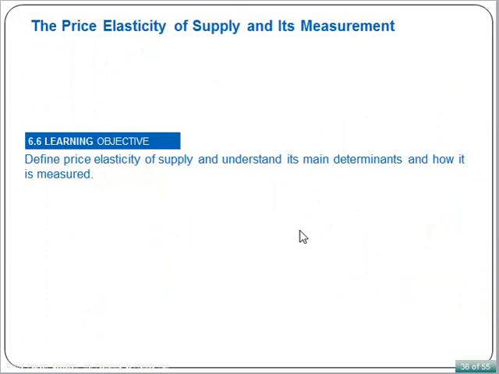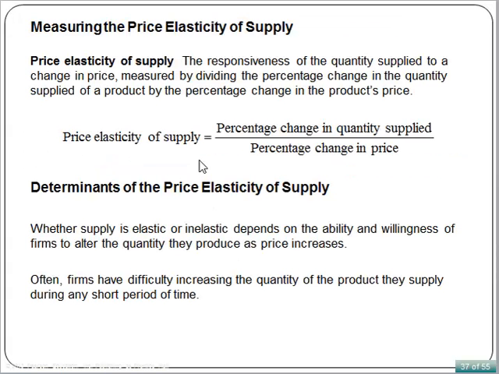We use the concept of elasticity to measure the responsiveness of firms to a change in price, just as we use it to measure consumers' responsiveness. Just as with the price elasticity of demand, we calculate the price elasticity of supply by using percentage changes. Price elasticity of supply measures the responsiveness of the quantity supplied to a change in price, measured by dividing the percentage change in quantity supplied of a product by the percent change in the product's price.